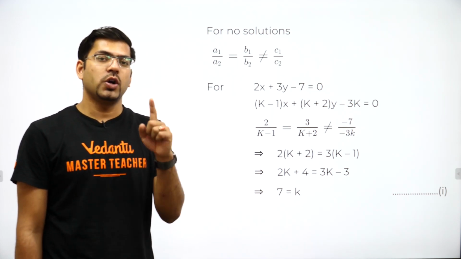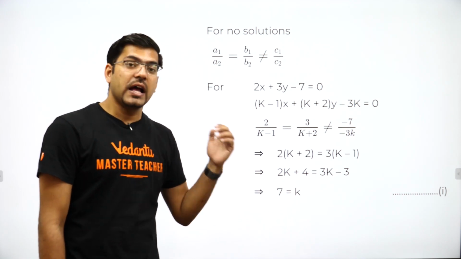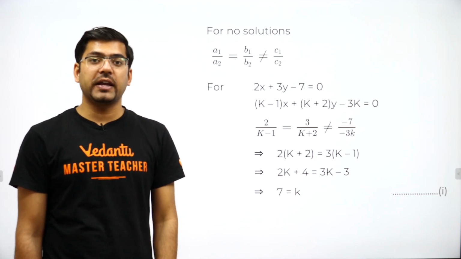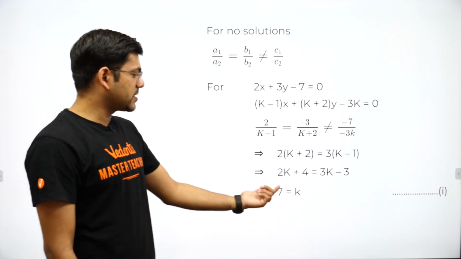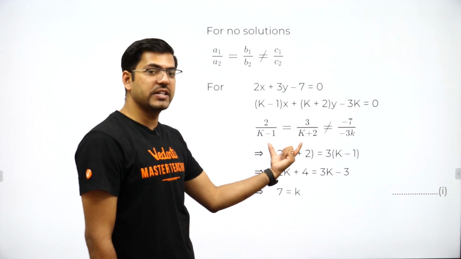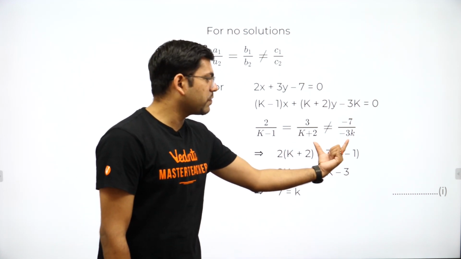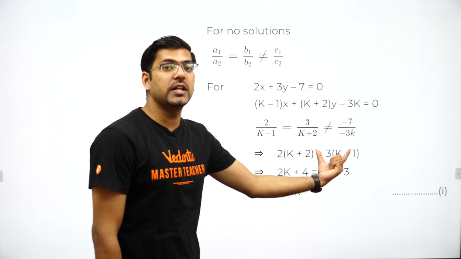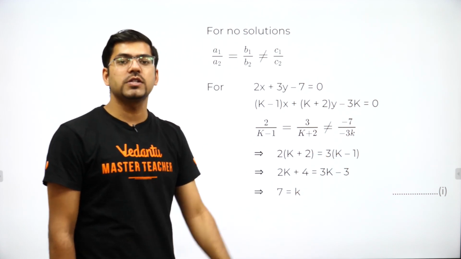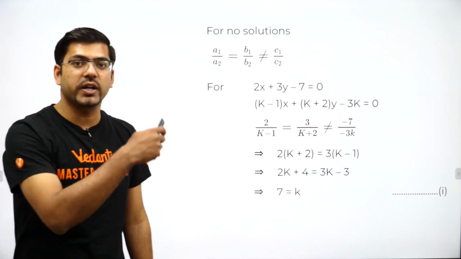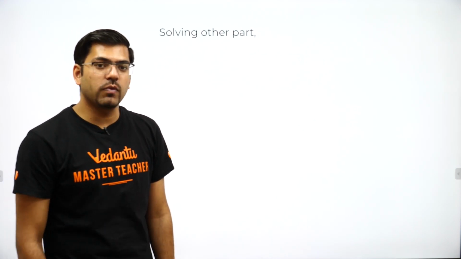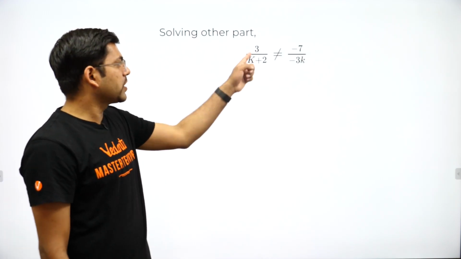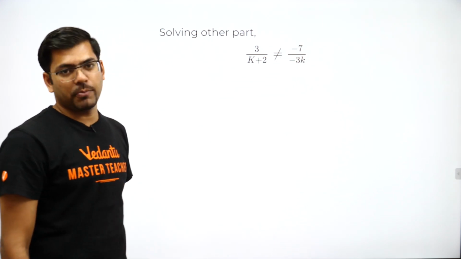And the board might ask you this kind of question where this solution is completely wrong. So don't leave the questions half solved, otherwise you may get a wrong answer, because this is half solved, as only one part is equated. The other part which has to be equated has been unsolved till now. So I will solve this part also, and I'll show you how it can affect your answer. So for the next part, for the unequal part, I will solve that 3 upon k plus 2 is not equal to minus 7 upon 3k.